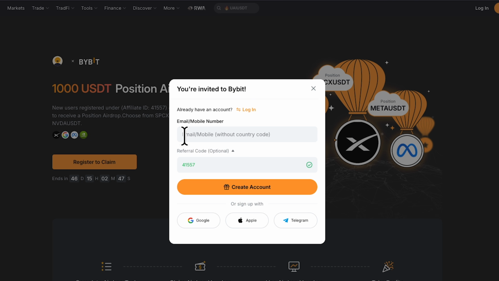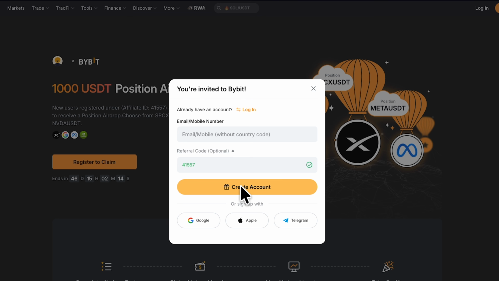And right here on the screen, you can see it says you're invited to Bybit. Then you come here and put in the email address you want to use to create your Bybit account. And you can see right here, it must be showing this referral code, which is 41557, because that is what will determine whether you'll be eligible for this airdrop or not. So after you put in your email address, just come right here and create an account, and that is all.